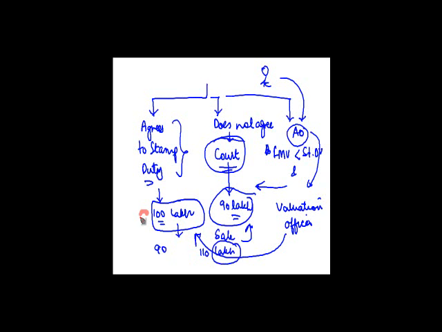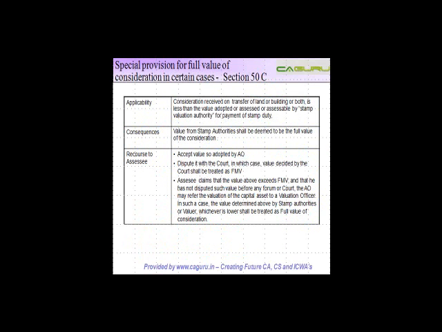In that case, you compare the stamp duty value with the value adopted by the valuation officer, the lesser of the two. So let's say if it determines 90, lesser is 90, 90 lakh shall be deemed to be the full value of consideration. Whereas if he takes it at 110 lakh, then 100 lakh will be treated as the fair value of the consideration. So the lower of these two values is considered as the fair value of the consideration.